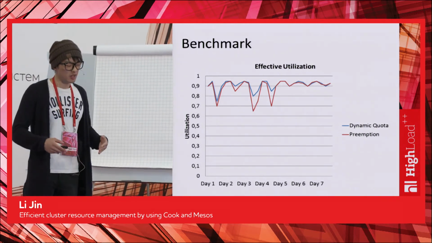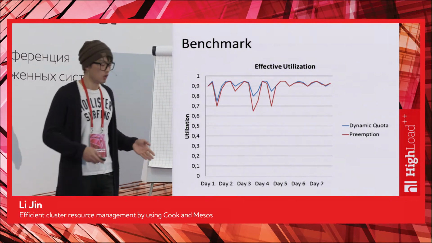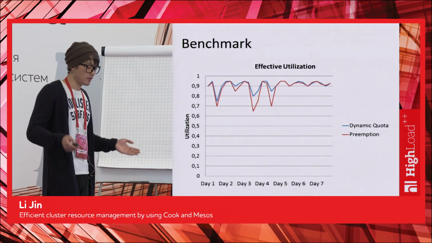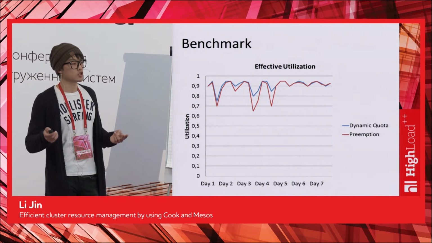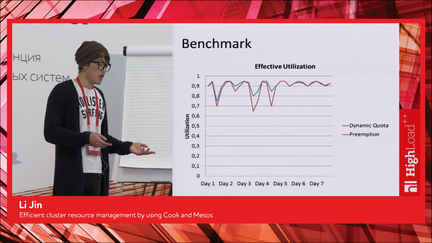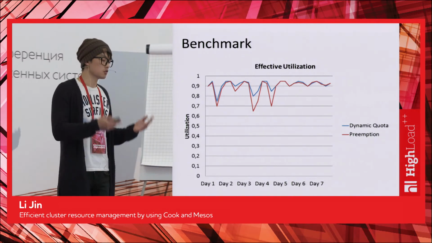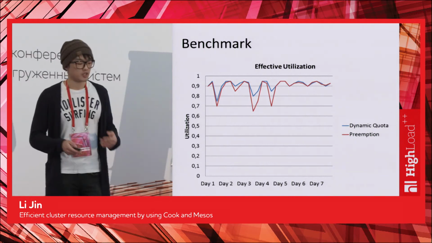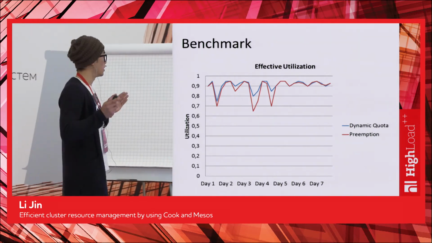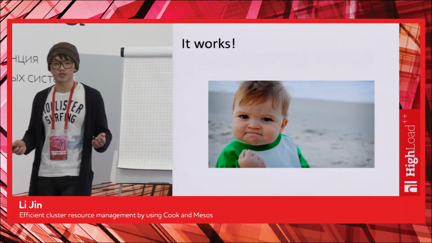So the utilization isn't that critical there because we don't lose latency. And on average, there's only about 2 to 3% utilization difference between these two cases, and we think it's a good trade-off from those 2 to 3% utilization penalty to the speed up we are seeing for a lot of our interactive use cases. So I think it works.